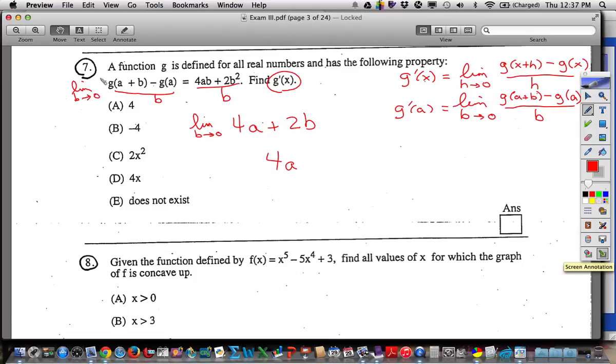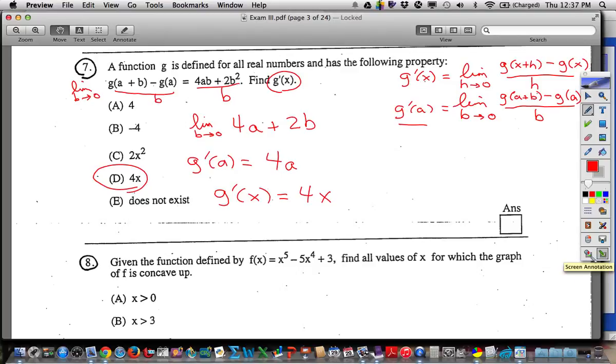Now, look at my left side up here. Instead of writing all that, I could rename that as what? g prime of A. So if g prime of A is 4A, remember the German shorthand stuff? g prime of x is 4x. That's kind of a strange problem, kind of a roundabout, goofy thing. But I think the idea behind this question is that when you look at this, we're studying derivatives, that's the big idea going on here. They asked me g prime of x, and you would look at that and see the definition of derivative. Now maybe you would, maybe you wouldn't, but that's what you'd have to see. And then you say, well, what would I do to make it be the definition of derivative? And that's where that problem comes from.